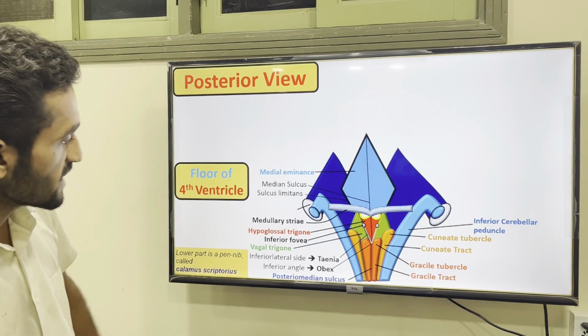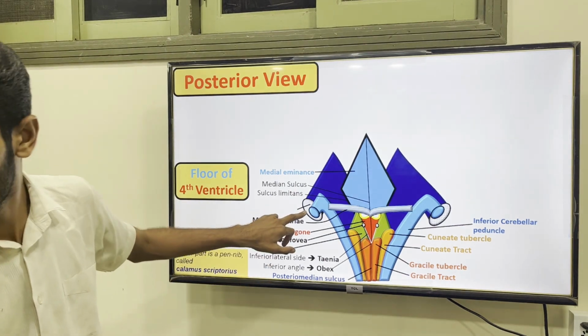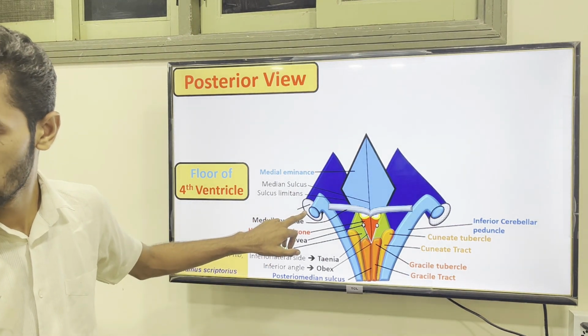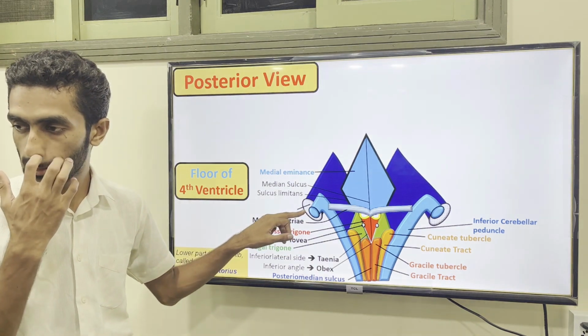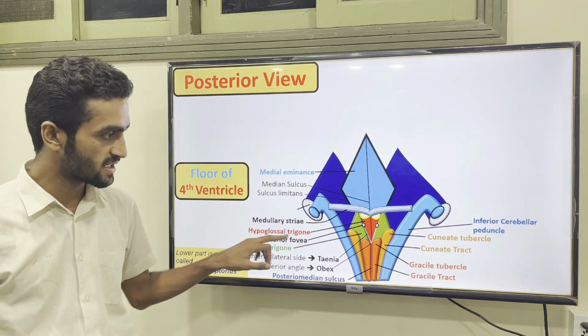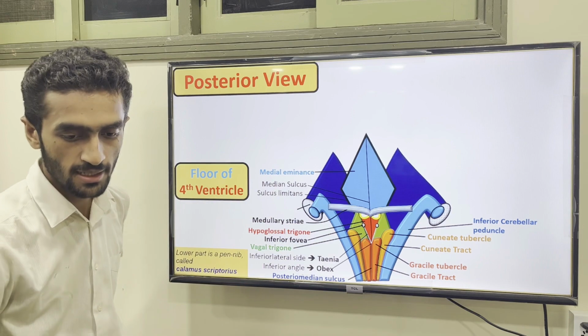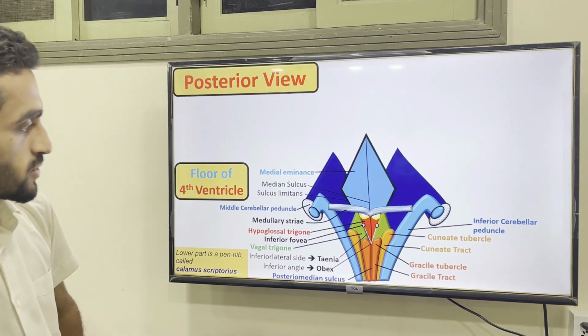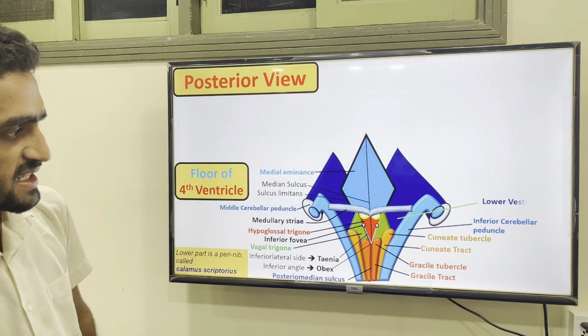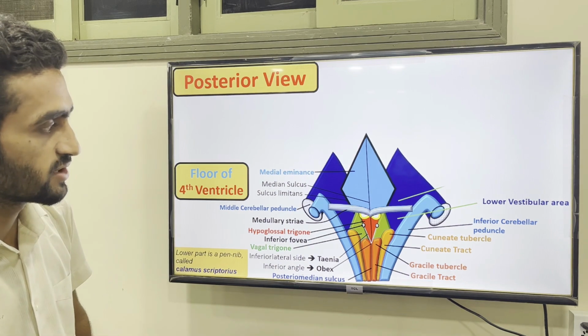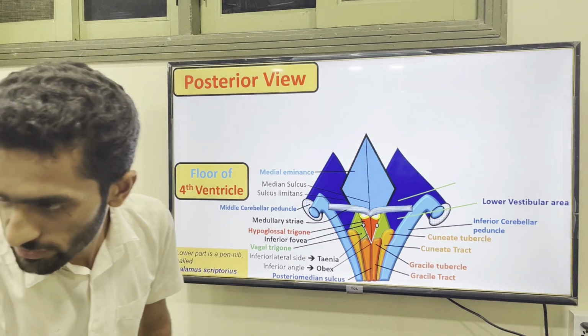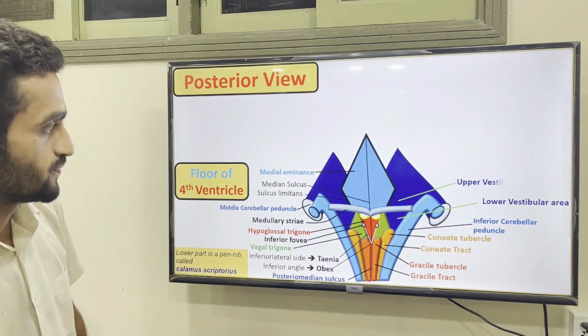Which peduncle is this? The one with the pons is the middle cerebellar peduncle, because this is the inferior cerebellar peduncle. So this is the lower vestibular area, and this is the superior, associated with the vestibular part.